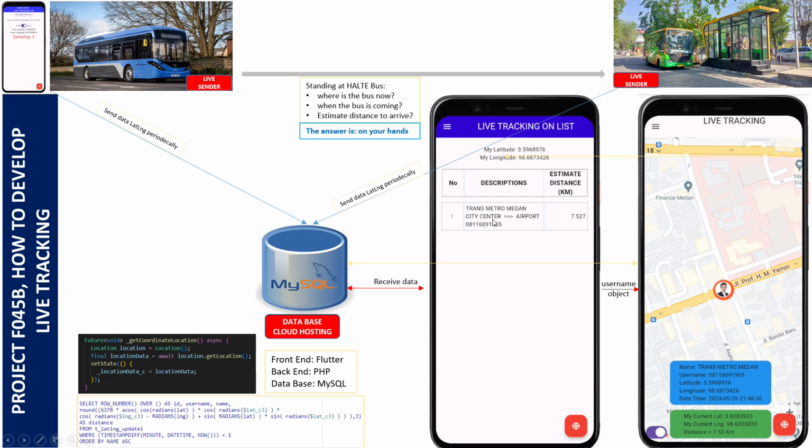If we push here, he knows the bus. Maybe next we will change this marker to a bus picture. This bus is now on Professor H.M. Yamin Street. And you can also see the latitude and longitude of your current location and the current coordinate of the bus.